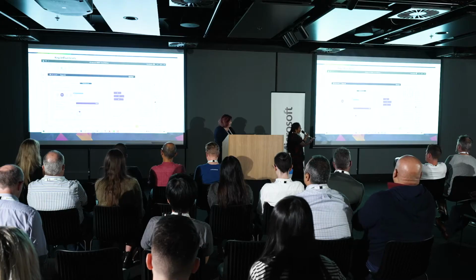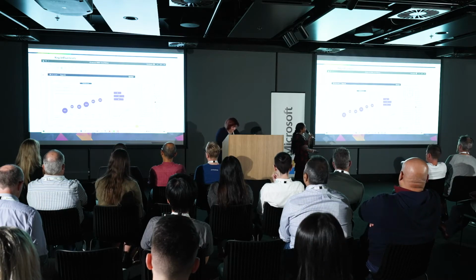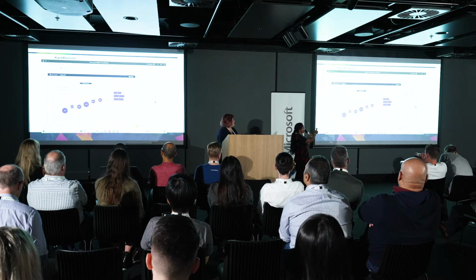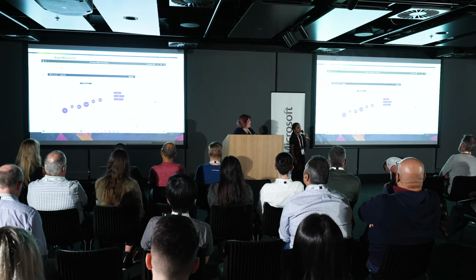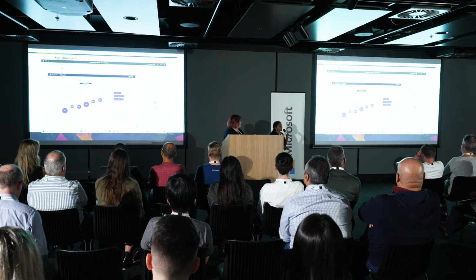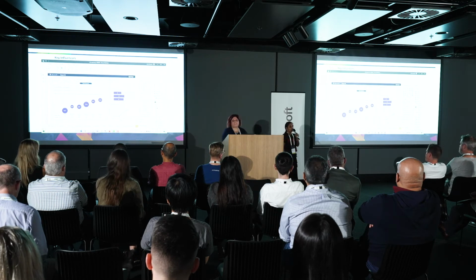On the right-hand side, you can analyze your target variable and explain it by all the factors. You can add as many factors as you want, and this is done without any coding experience. We can just use the AI visuals in Power BI and get to know all the factors.